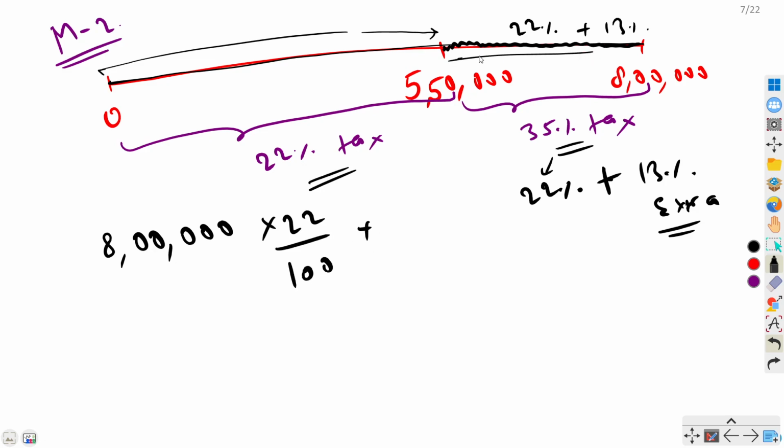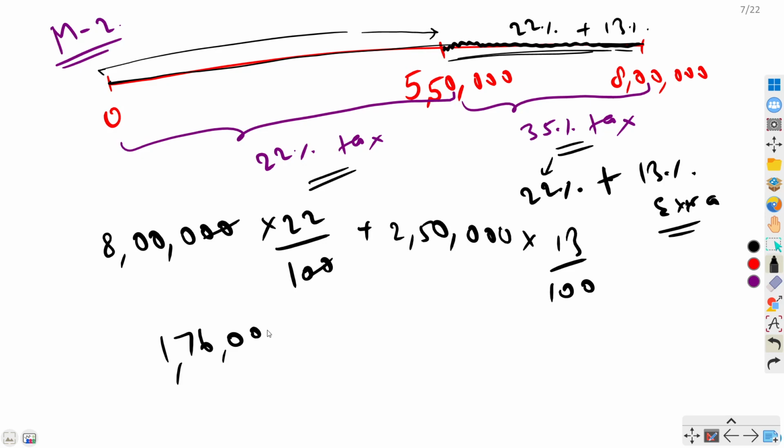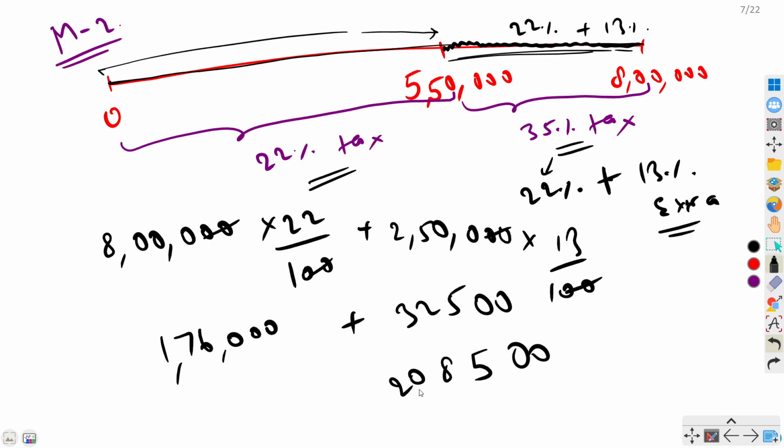But for this portion, this portion would be 2,50,000, right? For this, I have to pay 13% extra. So we can solve this. From here, I will get 1,76,000. From here, 25 into 13, 325, so 32,500. So if you add them up, we got 2,08,500. So again, same answer.